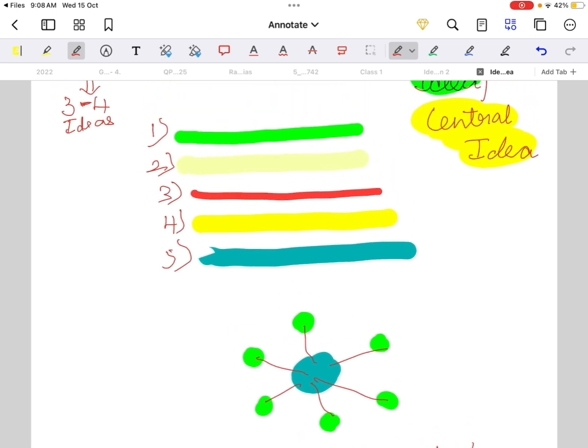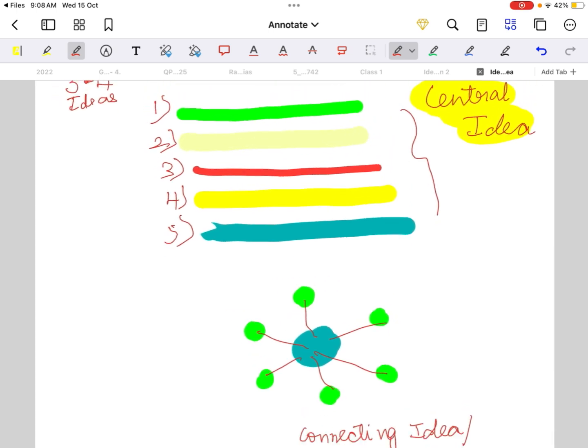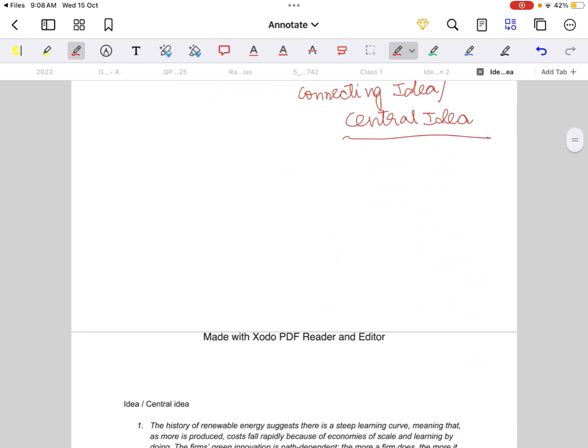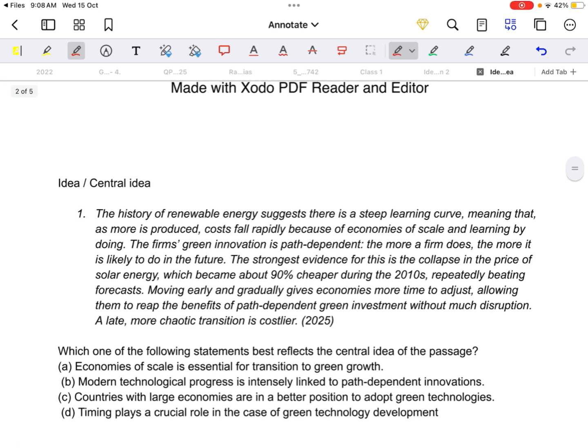Let's look at this here. There are so many ideas here, right? These ideas will be connected by one single idea, that is central idea. Let's take an example to see how this works. The focus is now on idea and central idea. The keyword here is central idea. What is central idea? Central idea is a connecting idea which connects all different ideas in the passage.